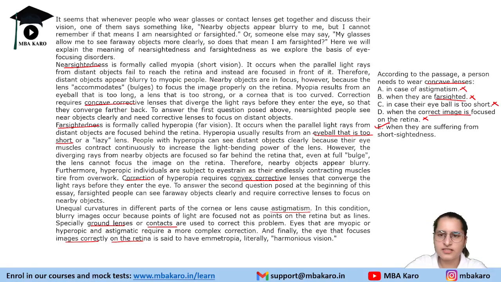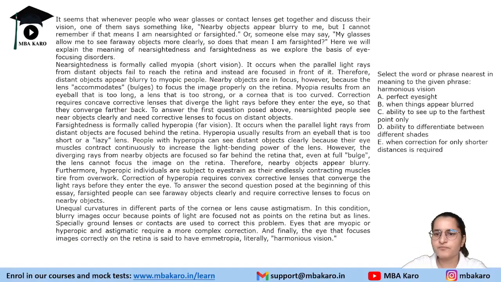Right? Everything is there in this passage only. Then select the word or phrase that is nearest in the meaning to the given phrase. Harmonious vision. Emmetropia. And why is it so? Because it is an eye that focuses images correctly on the retina. So this is a healthy eye, right?